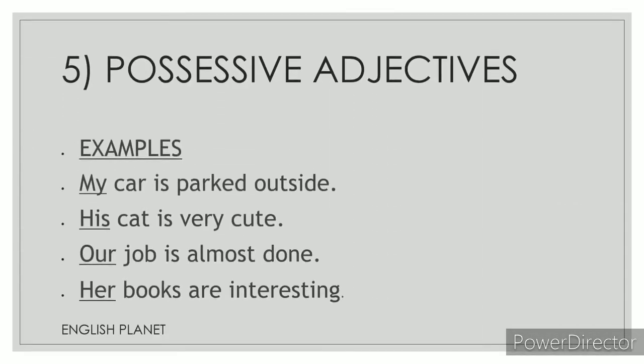Let's have a look at some of the examples. It indicates belongingness or possession. For example, my car is parked outside. So my is a possessive adjective. His cat is very cute. It's showing possession. So his is a possessive adjective. Our job is almost done. Our shows possession, belongingness. Our is a possessive adjective. And lastly, her books are interesting. Her is a possessive adjective as well.